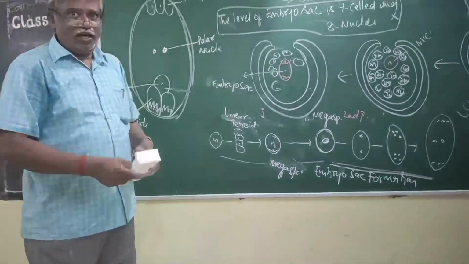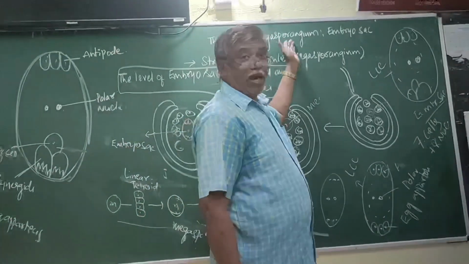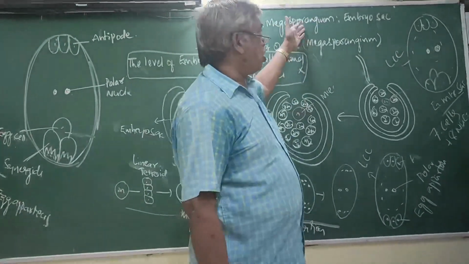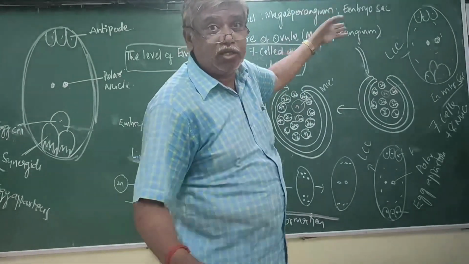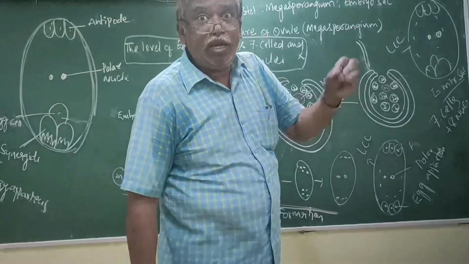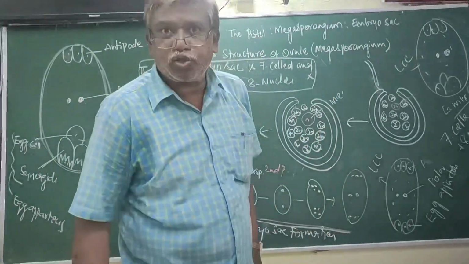Now, at the beginning I have said, pistil, megasporangium, embryo sac. These are the 3 important structures of terminology which are present in the female reproductive system. Without these 3, there is no female reproductive system.